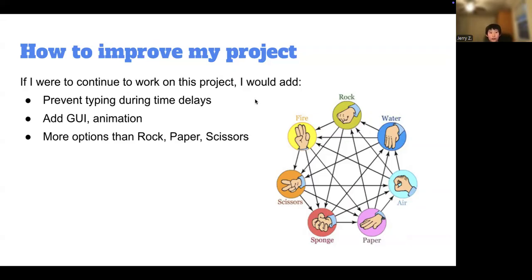Number 2, add GUI or animation. This could allow the game to feel more lively. Number 3, add more options for rock, paper, or scissors, as shown in this diagram. Here we have rock, fire, scissors, sponge, paper, air, and water.